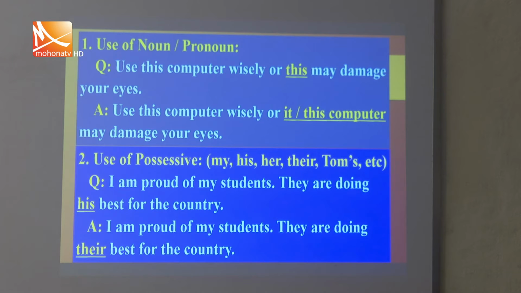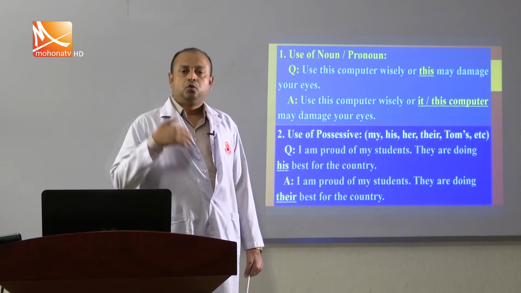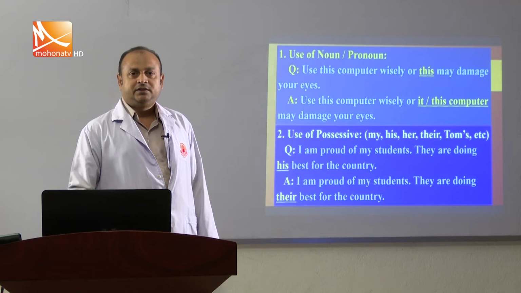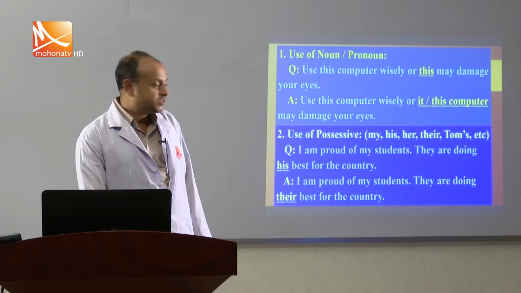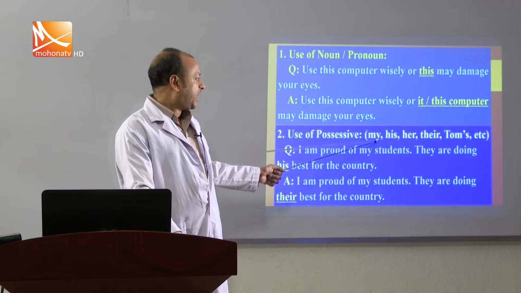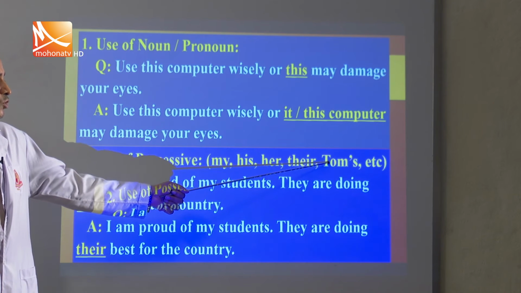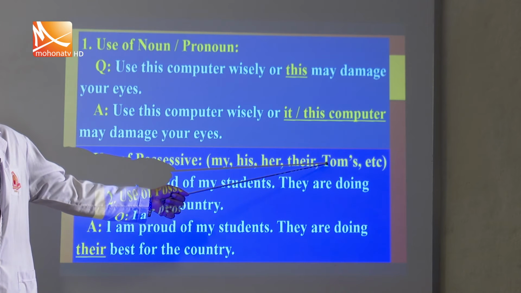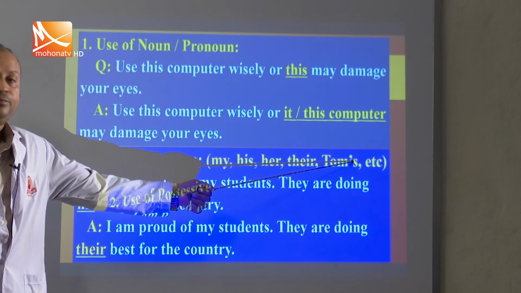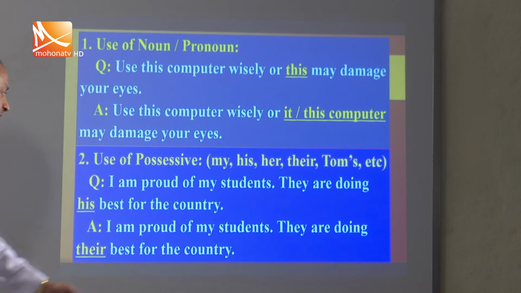Next, number 2, use of possessive. So, what are the possessives? The middle forms of the pronouns are known as possessive. For example, my, his, her, their, Tom's. So, if you like to make the possessive of a singular noun, we have to use apostrophe s with the noun. It is also known as possessive, etc.